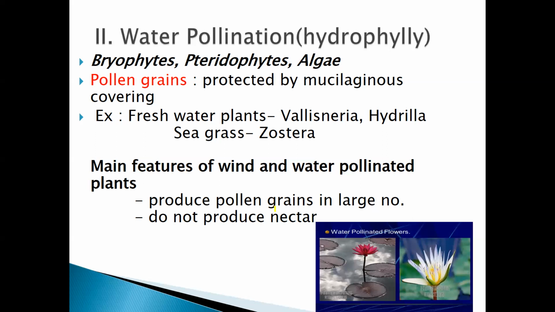So what are the major characteristics? They produce large number of pollen grains. They do not produce nectar because they do not have to attract any insects, birds, or humans. Pollen grain is protected by mucilaginous covering. Freshwater plants such as Vallisneria and Hydrilla are examples. Seagrass, Zostera, is an example. Eichhornia is an example also, and the lotus is an example.